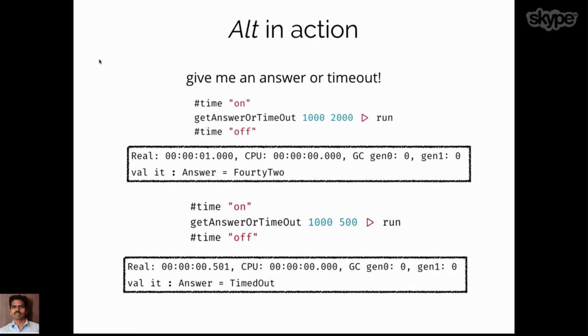But if the tolerance is less than the actual delay, we will see the timeout as the response. The reason is that the choose function is doing the synchronization between those two tasks for us. All right, so that is the alt for you.